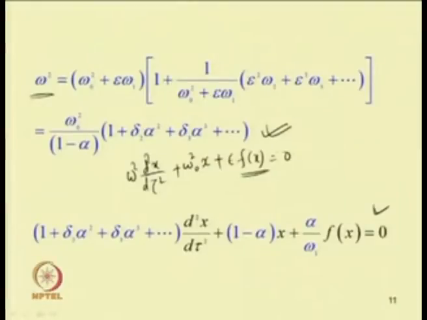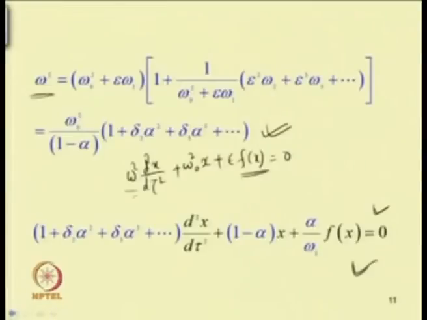This f x will contain alpha 2 x square plus alpha 3 x cube or the higher order terms. Now substituting the expression for omega square like this, we can have this equation: 1 plus delta 2 into alpha square plus delta 3 into alpha cube plus the higher order terms, into d square x by d tau square, plus 1 minus alpha x plus alpha by omega 1 f x equal to 0.